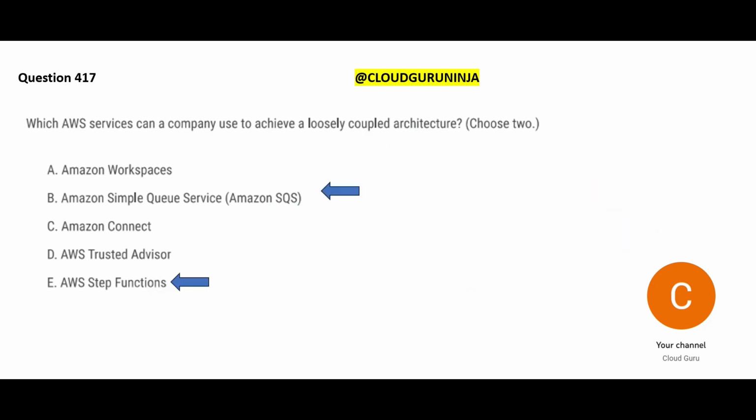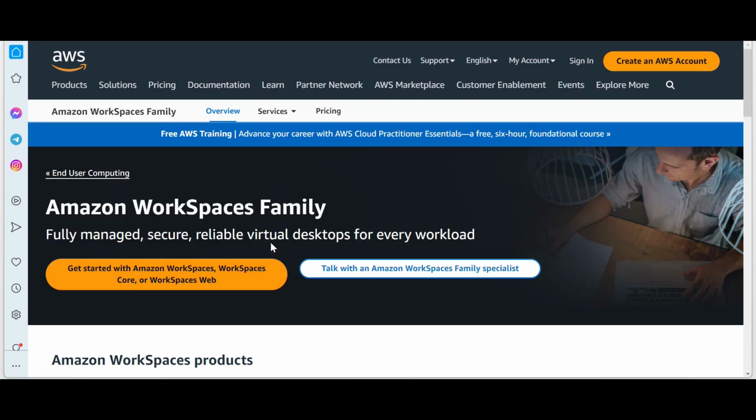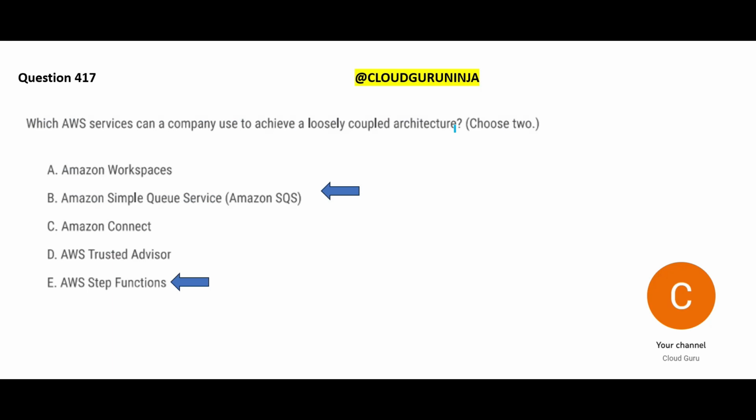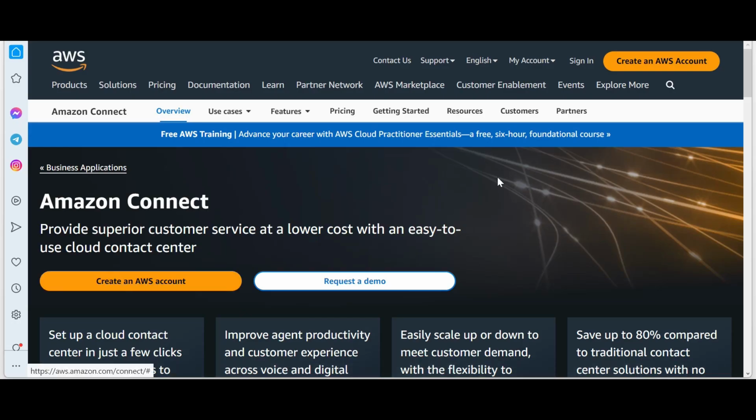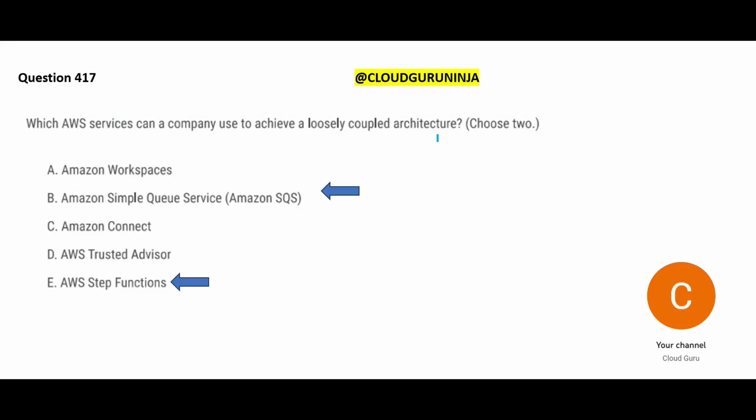Why have I not chosen WorkSpaces? Because with WorkSpaces, you want to create virtual desktops. This is a very different use. Remotely, you want to create a virtual desktop, then you use it. For example, you just have dumb terminals, that means just the screen, and you want to have a network connection and connect to AWS for these remote desktops. Then you can use WorkSpaces. Amazon Connect: if you want to set up your own call center applications, then you do it. Otherwise, don't use it. The question is not talking about call center.